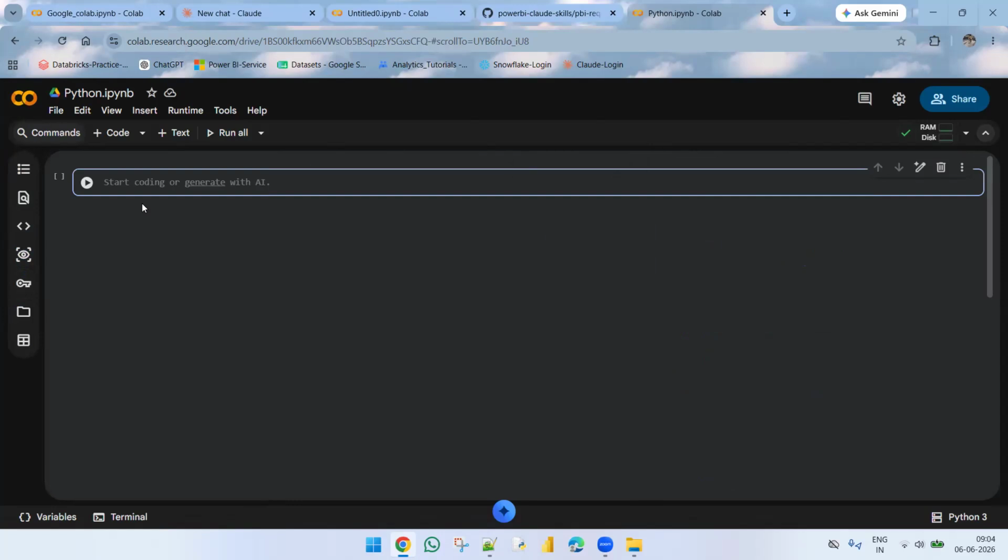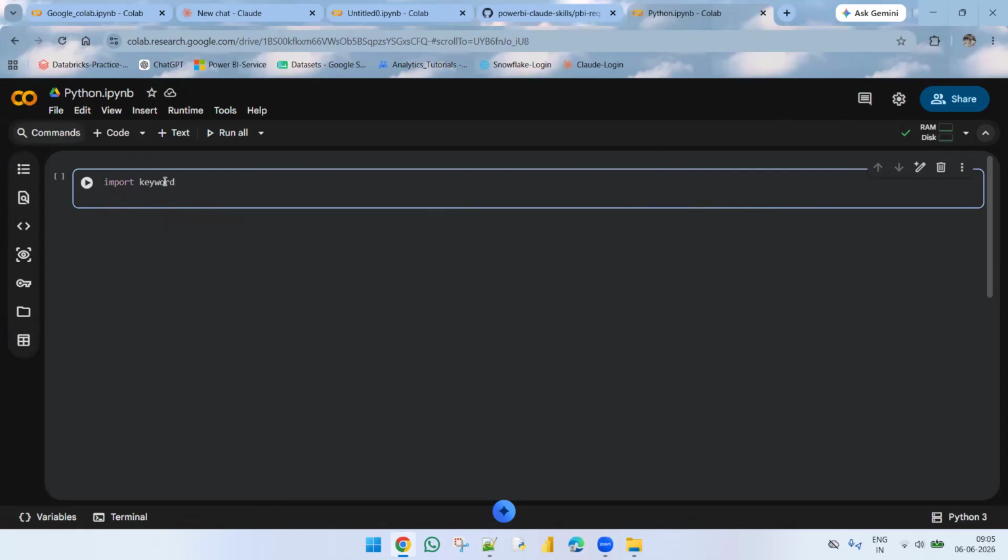Okay, and quickly I'm going to the first Python topic, keywords. And I'm writing here import keyword. This is nothing but a library, and we can use import.